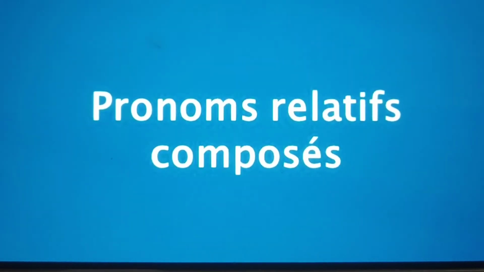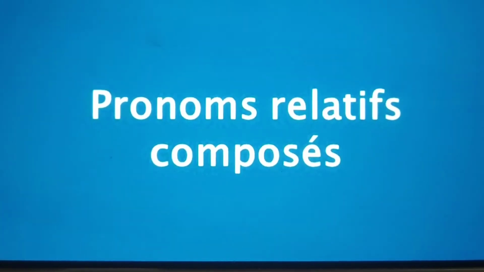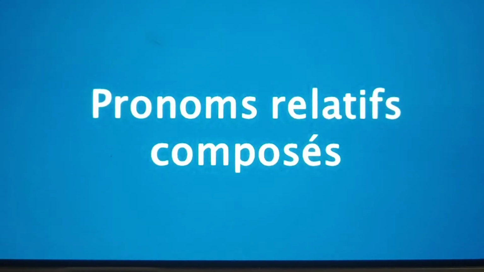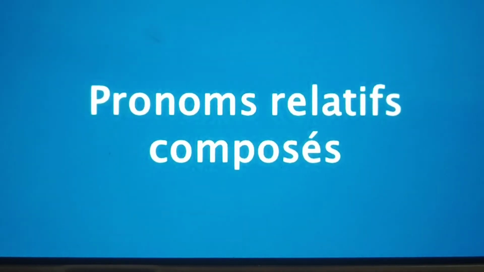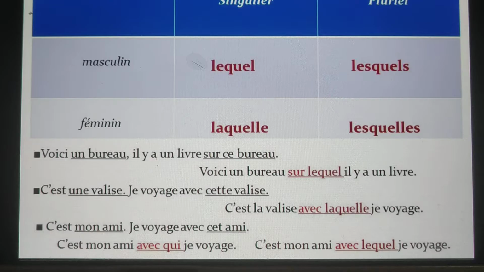Okay, so the difference between the pronom relatif composé and simple is that in the pronom relatif simple we use qui, que, où, dont, and in the pronom relatif composé we use prepositions plus pronom interrogatif. Prepositions can be sur, dans, derrière, à, de. Okay, so any type of preposition can be there. Let's see how we replace nouns and combine the two sentences.